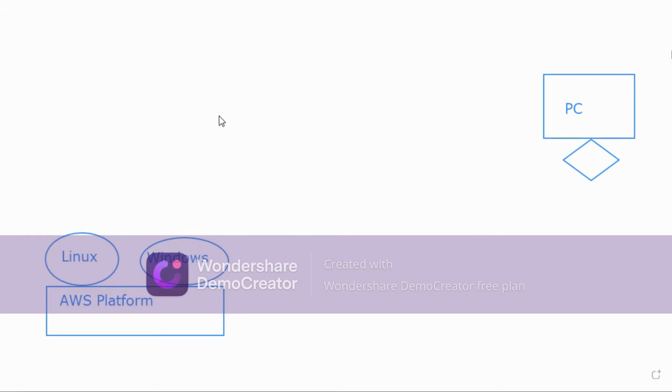Now I want to use a web service. Okay. So I want to open a website called www.amazon.in. I want to access this particular website from my PC. Okay. It means we are going to connect to a web server where this Amazon.in is configured.